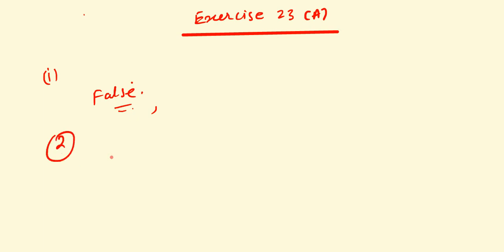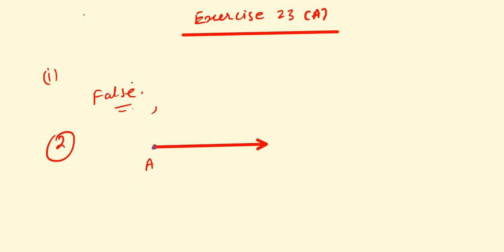Second, a ray has an infinite length only on one side of it. I explained to you in my previous videos about rays. This is your ray, and it has infinite length only on one side. So this statement is true because this is your fixed point.